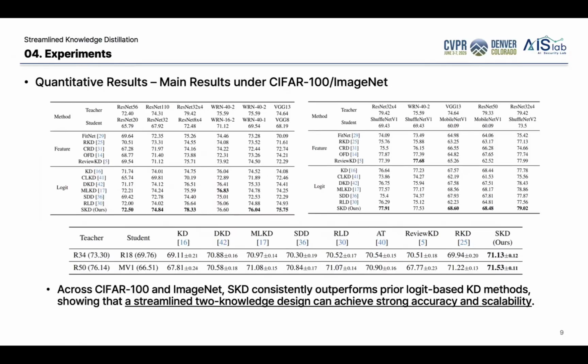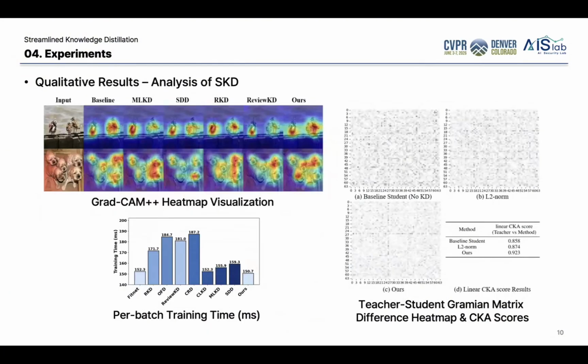In the quantitative results, SKD shows strong performance on CIFAR-100 and ImageNet. It consistently outperformed prior logit-based KD methods. This shows that our streamlined two-knowledge design can achieve strong accuracy and scalability. We also evaluate SKD with qualitative results. The qualitative results show that SKD produces better Grad-CAM++ attention, more closely matches the teacher's Gramian matrix, and requires the shortest per batch training time. This confirms that SKD is both effective and efficient.